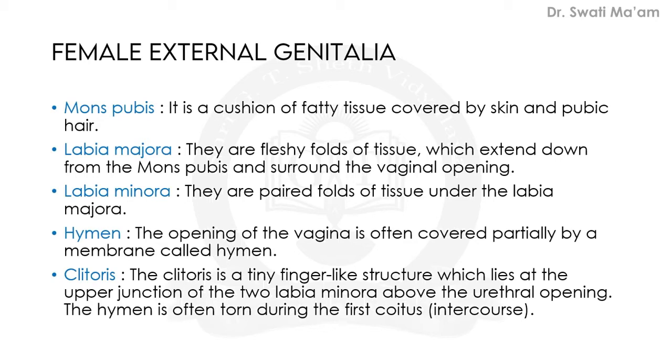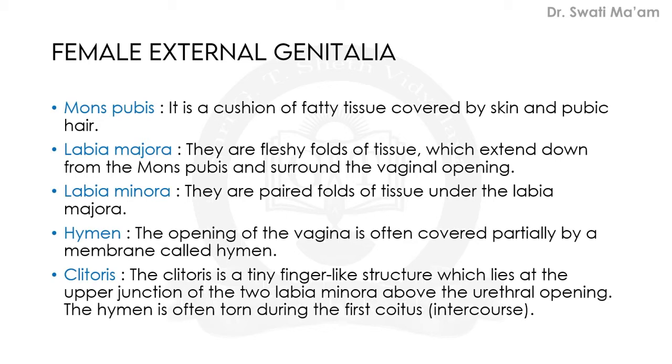So that portion which is observable is included in external genitalia. These few structures are included: mons pubis, labia majora, labia minora, hymen and clitoris. Let us define them individually one by one. Firstly, mons pubis. It is a cushion of fatty tissue which is covered by skin and pubic hair.